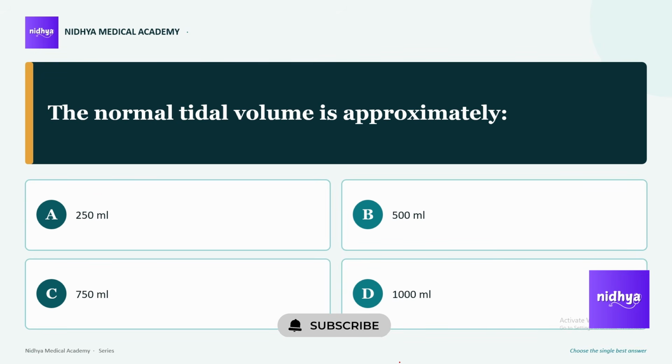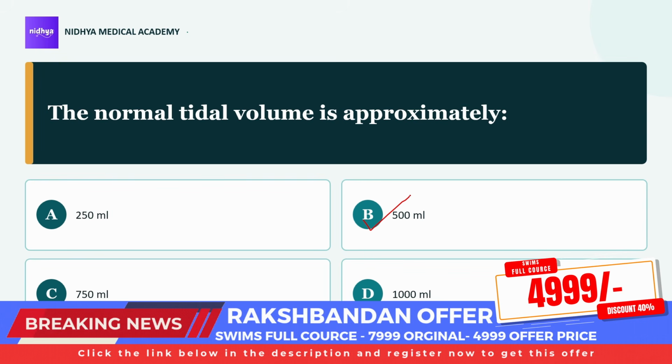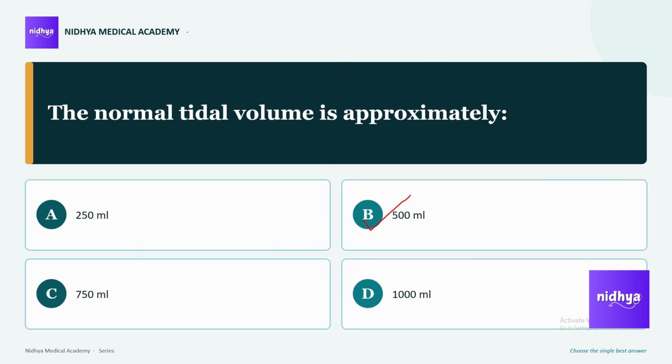The normal tidal volume is approximately, option B, 500 ml. Now, what is tidal volume? The amount of air that moves in or out via one complete normal breathing is called tidal volume. So the amount of air will be 500 ml. There are many other terminologies, that is IRV, inspiratory reserve volume, which means the extra air forcibly inhaled beyond one normal inspiration.